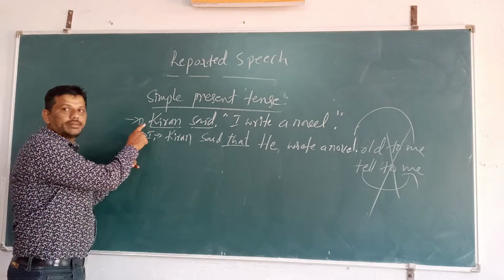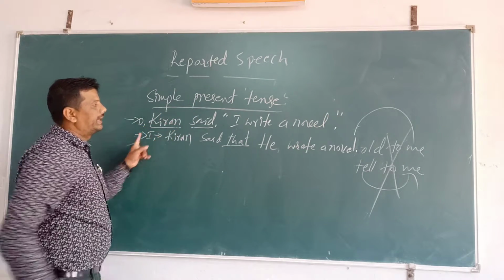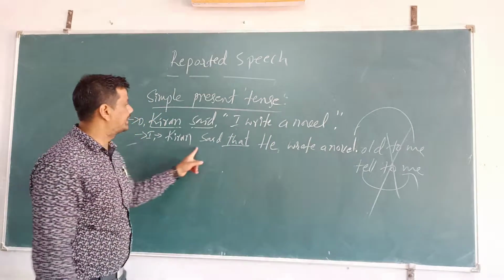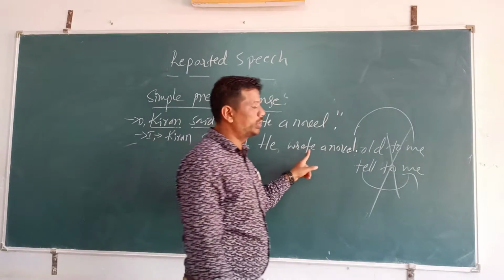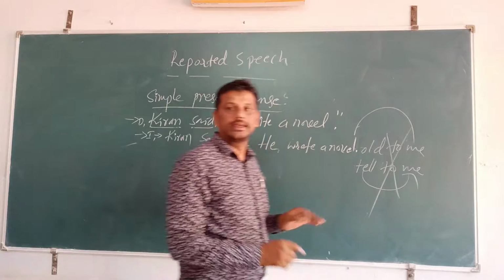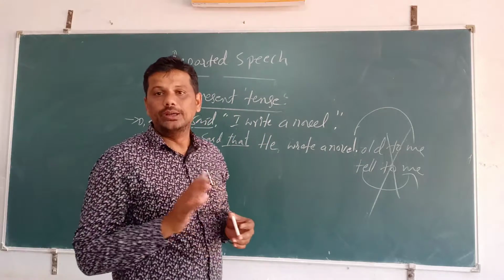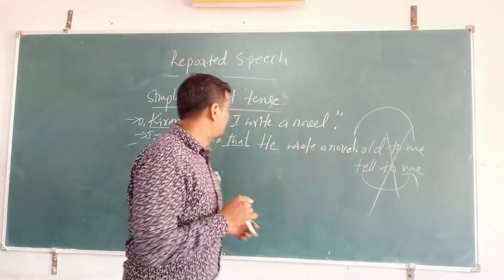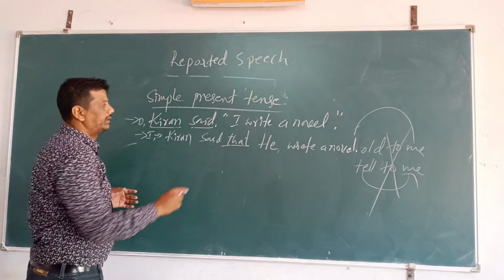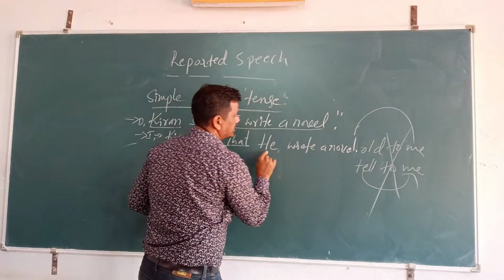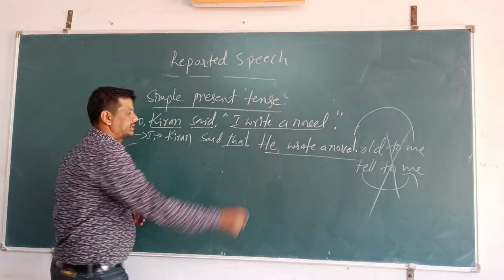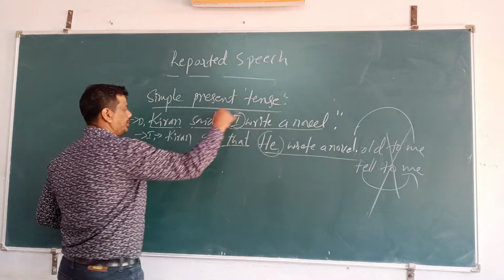So this is a simple present tense. Kiran said, I write a novel. Kiran said that he wrote a novel. Simple present tense will change into simple past, and there is a change of the person.